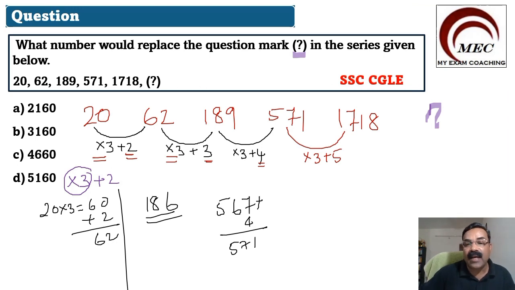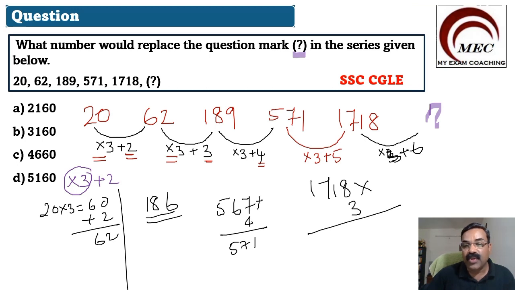So the next number will be this number multiplied by 3 and add 6. So what we have to do is 1718, you have to multiply by 3. So you will get 5145.